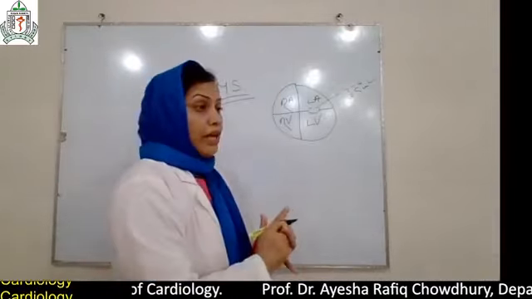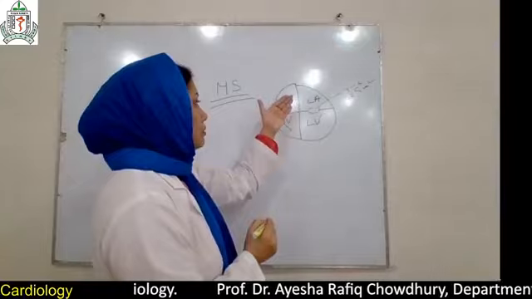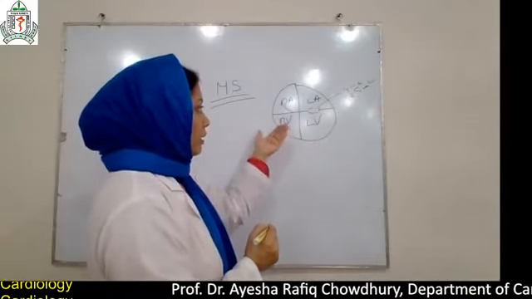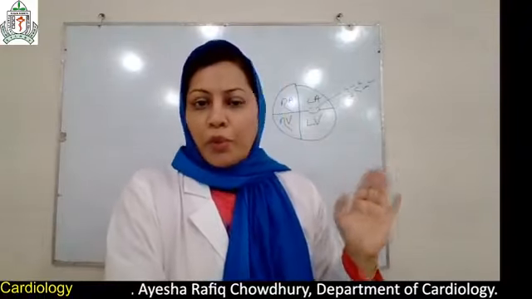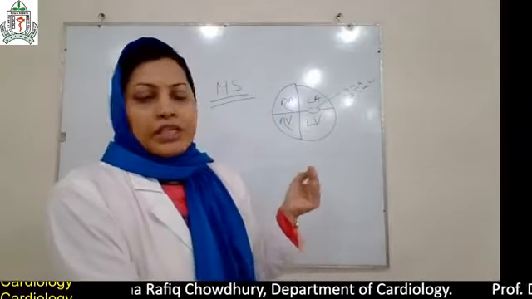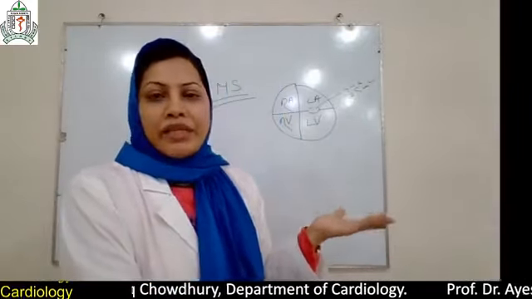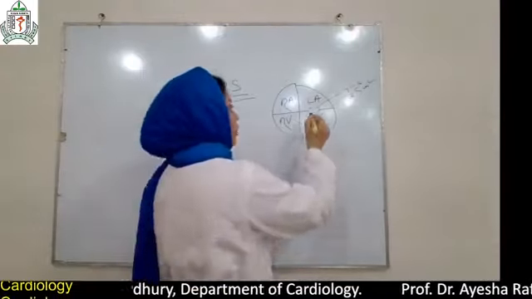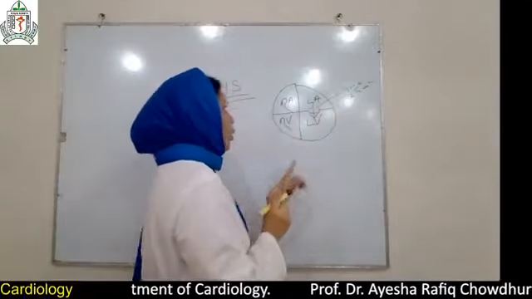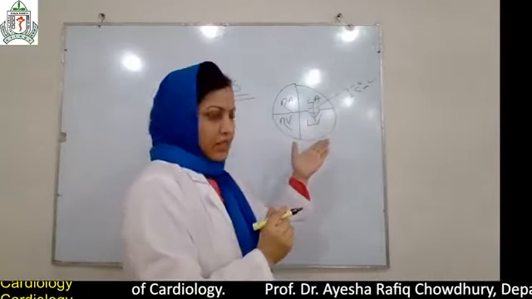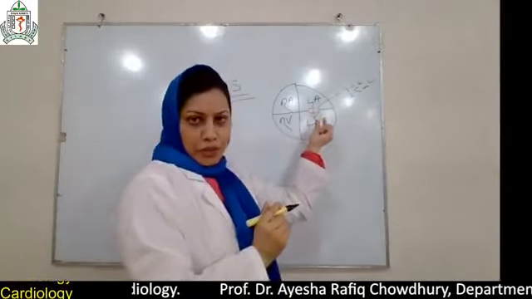So, first of all, I want to discuss the pathophysiology of mitral stenosis, which is more important so that you can memorize easily what is actually happening here. Blood normally goes from LA to LV. When there is mitral stenosis, this area is reduced.